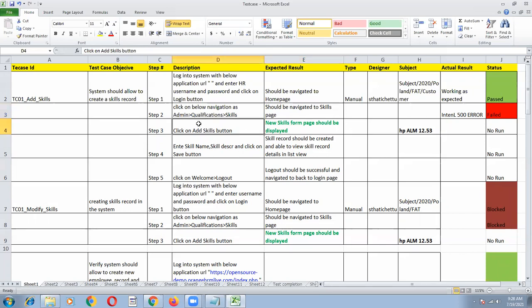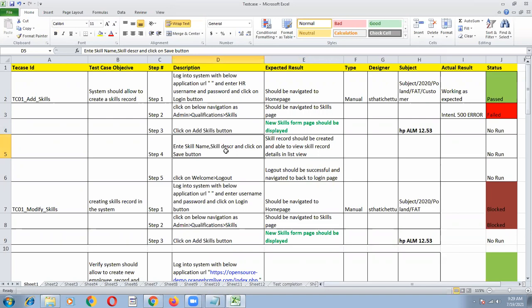Okay, click on add skills button and enter skill name, skill description. If you mix these two actions, it will give confusion. So you clicked on skills. If you are doing a click action, some action result will happen. The new skills form page should be displayed. That is what you have to write.